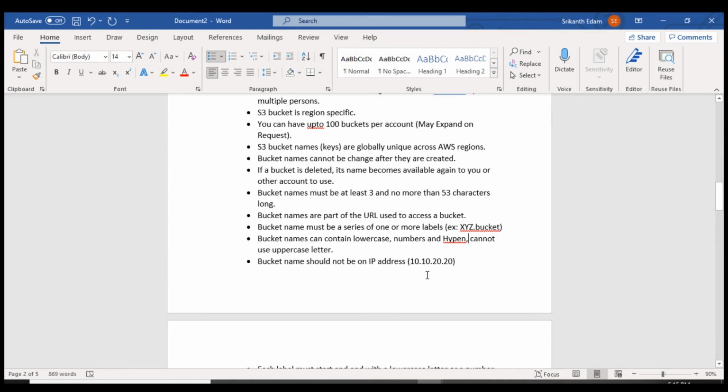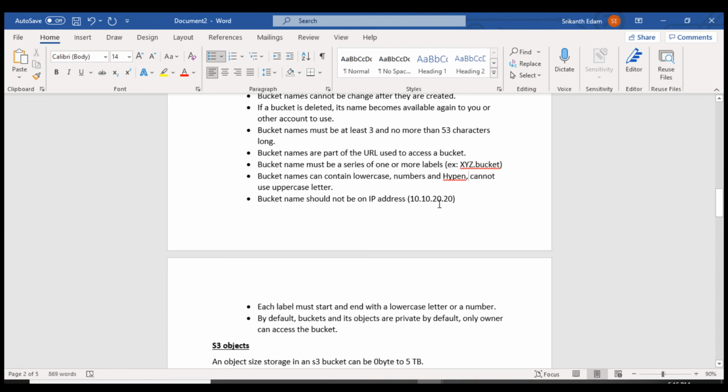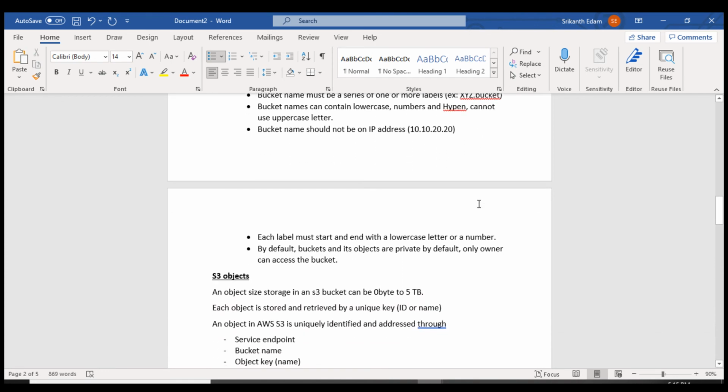You cannot give a bucket name that is an IP address, like this one, just as an example. Each label must start and end with a lowercase letter or a number. So when you create a bucket name, it needs to start with a lowercase letter or a number, and it needs to end with the same.